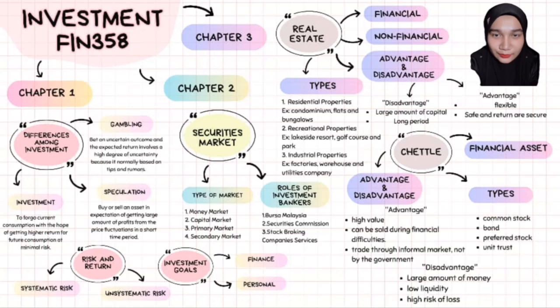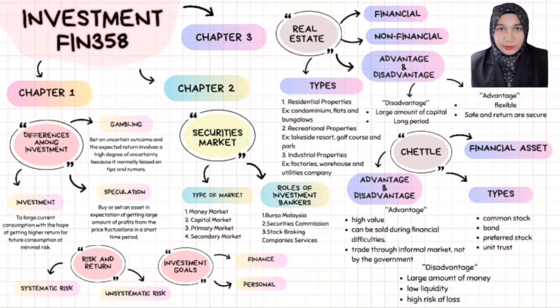There are two types of unsystematic risk. First, business risk. This risk arises from a business operating environment driven by external factors and internal factors. For external factors, operating conditions are imposed by circumstances like the business cycle. For internal factors, the company's operational efficiency. This business risk can be managed with strong management and diversification. Next, the second unsystematic risk is financial risk. This risk is related to a firm's financial activities, for example, heavy debt. This risk can be managed by optimizing financial leverage.